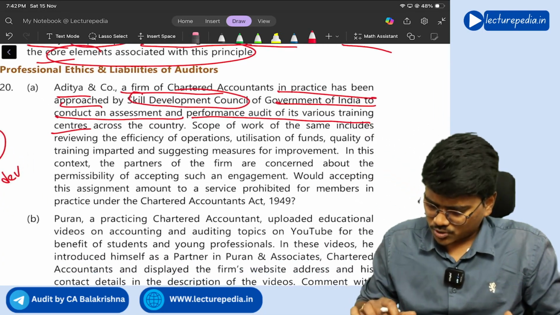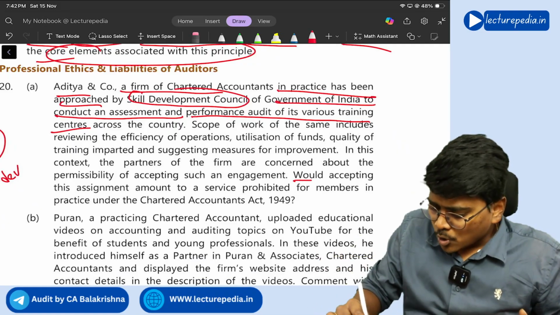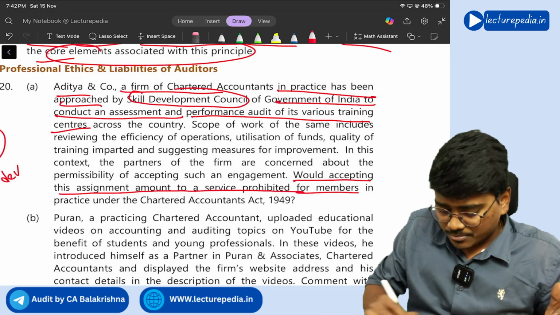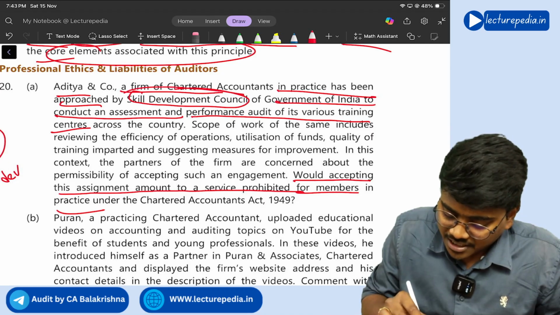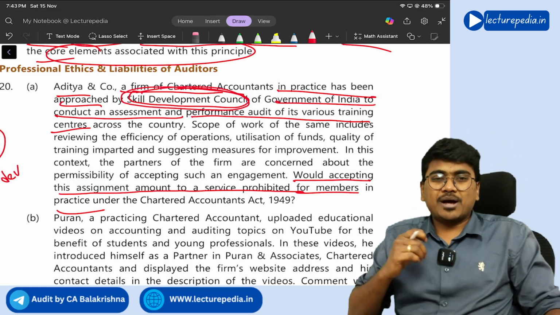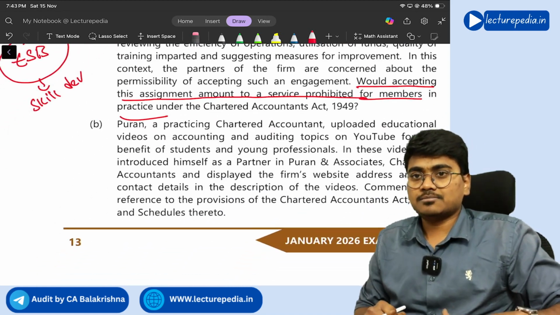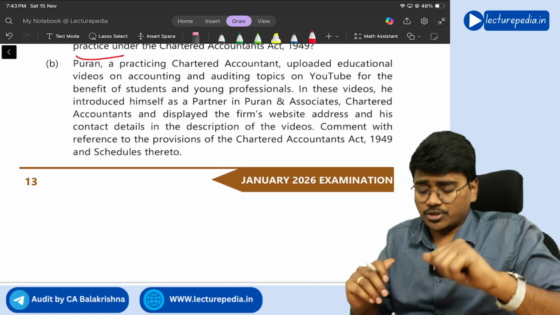So let us see what's the question they're asking. I guess that's only the question they're asking. See, would accepting this assignment amount to a service prohibited for members in practice? No, it is not prohibited. Okay, you can accept the engagement to do performance assessment of the Skill Development Council. Yes, this has been permitted by the recent Ethical Standards Board decisions.